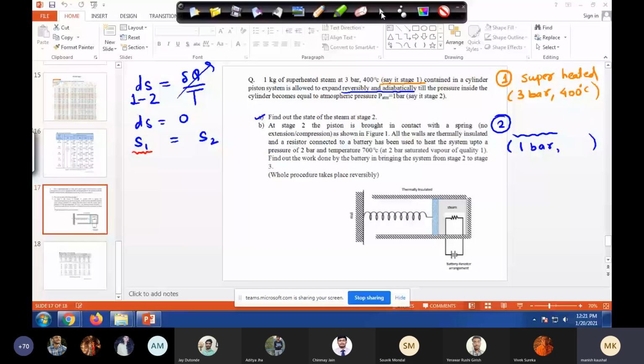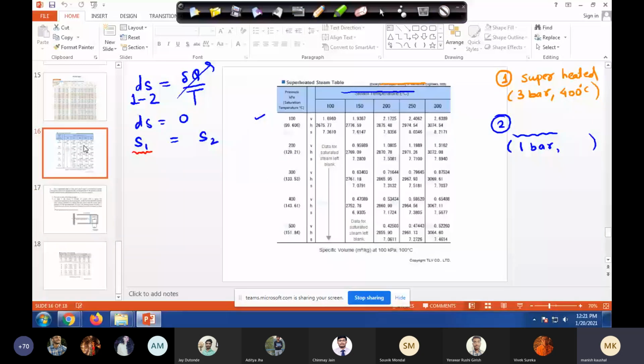For this problem, I can do it, but for the future, if you can, yeah, I think it's here. Is it visible? Can you see this superheated steam table? Yes, sir. Okay, fine. So let me go to the pen. Here you see this is the superheated steam table, and here we have 3 bar, which means 300 kilopascal. So remember, 1 bar is 10 to the power 5 Pascal. Am I right? Yes, sir. Yeah, 1 bar is 10 to the power 5 Pascal.